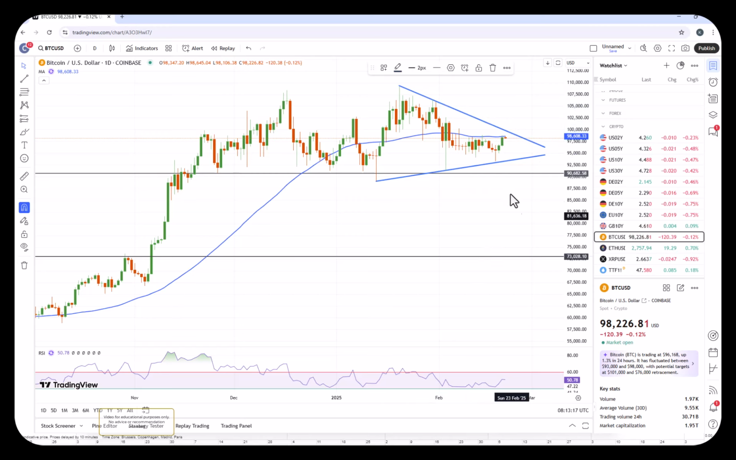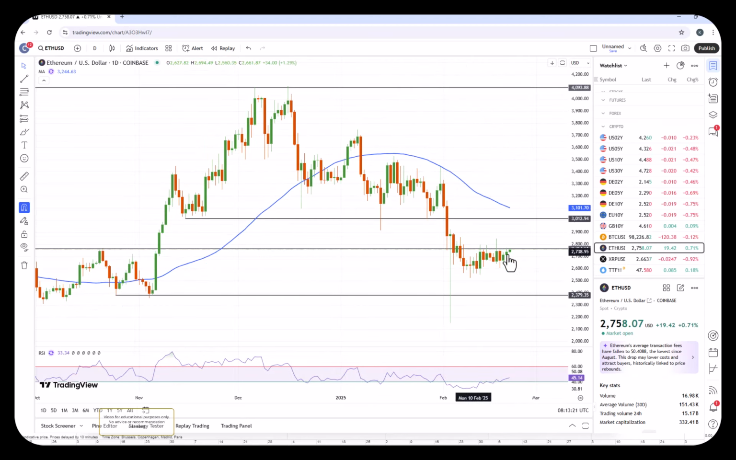Ethereum hovering around 2,780, just below 2,800. Spiked above here the other day, so it's also a bit range bound here between 2,600 and 2,900. Trying to maybe establish a solid base here, but for now it is a bit indecisive.